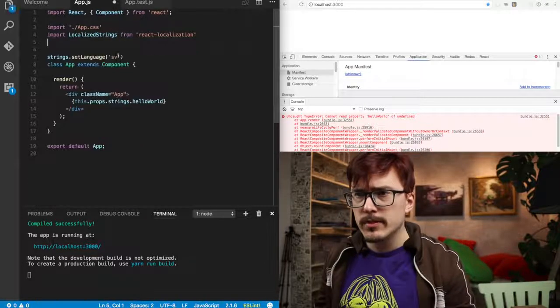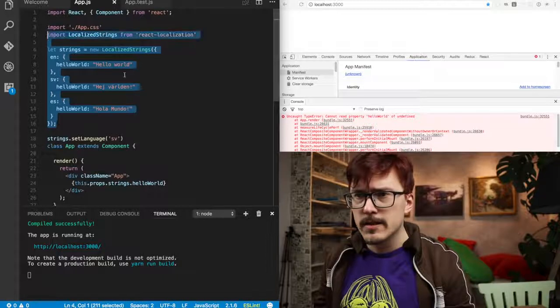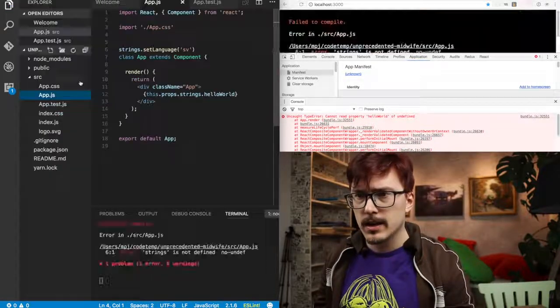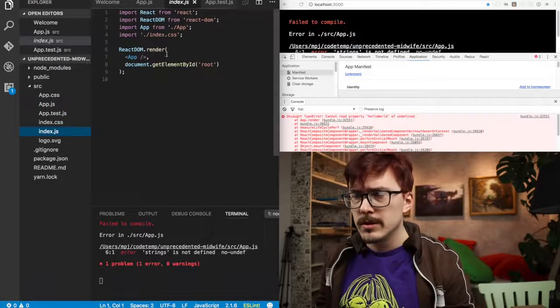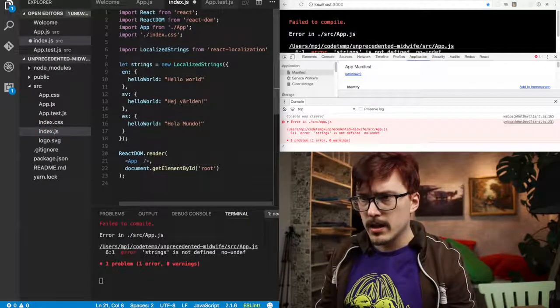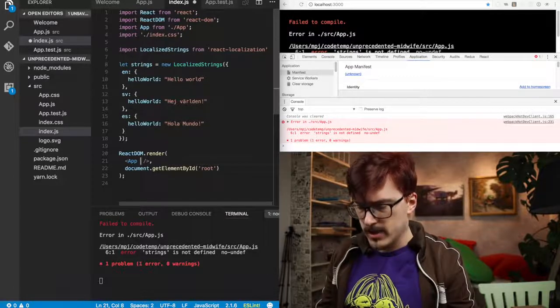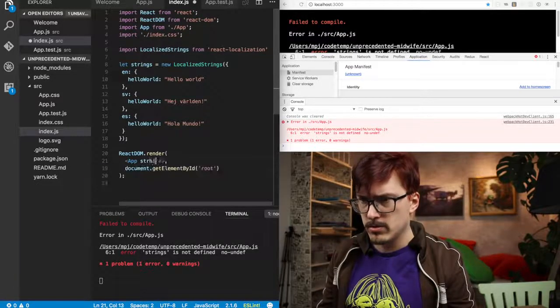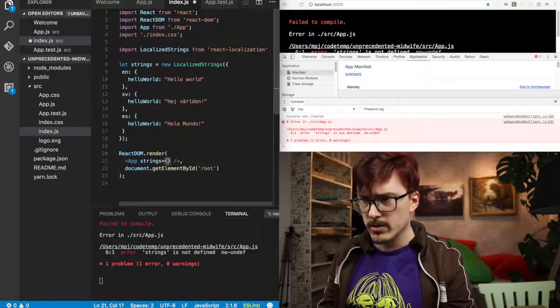Okay, I'm gonna move the localized strings out here, and we're going to go to the main index.js, and let's inject strings. I think you just do like this, strings, and in you go, strings.